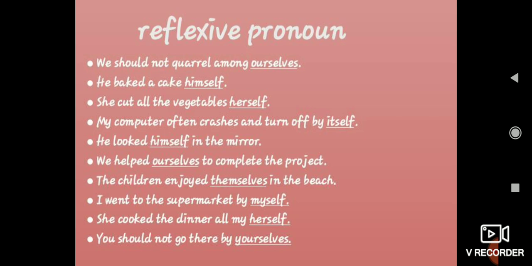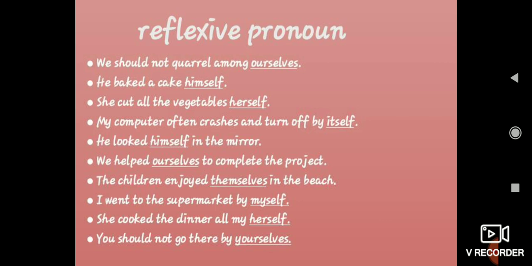He baked a cake himself. So without anyone's help, he did that himself. So to show that we are using this particular pronoun as a reflexive pronoun. She cut all the vegetables herself. She herself has done that. She is a subject, so herself. My computer is an object, so it only comes as a subject.